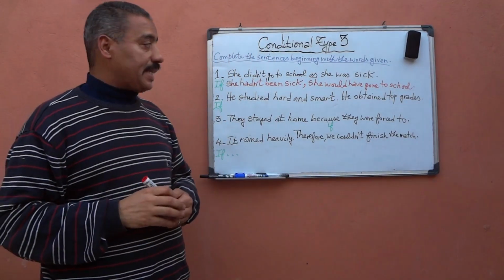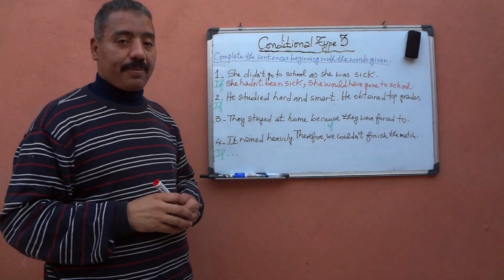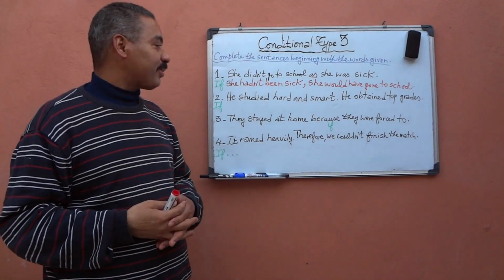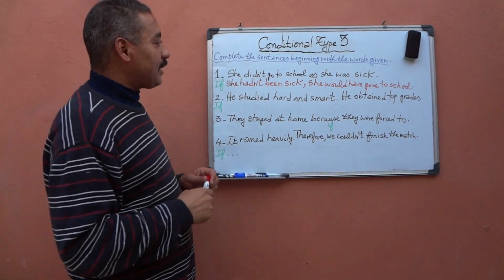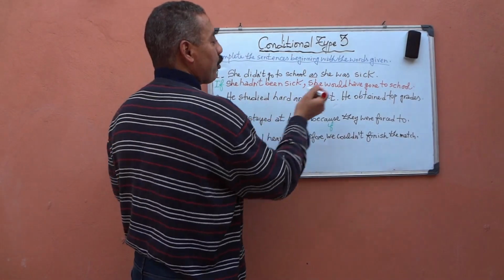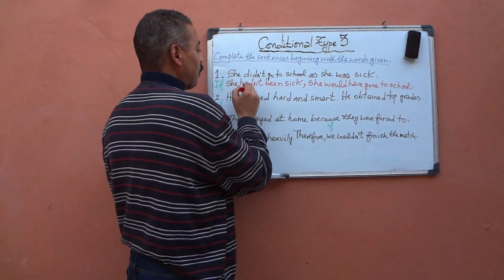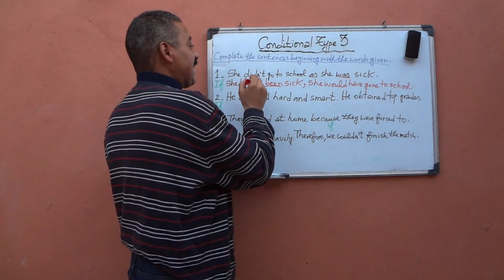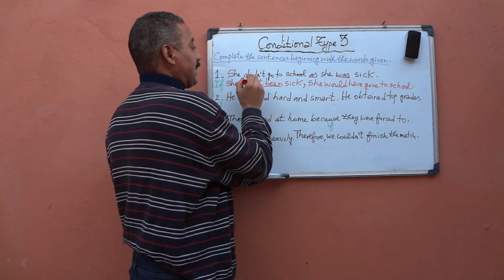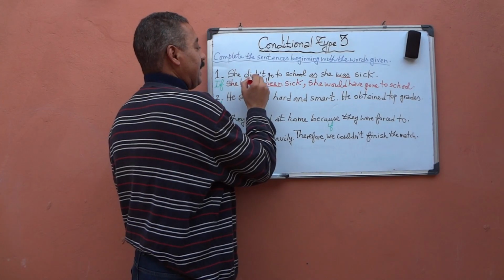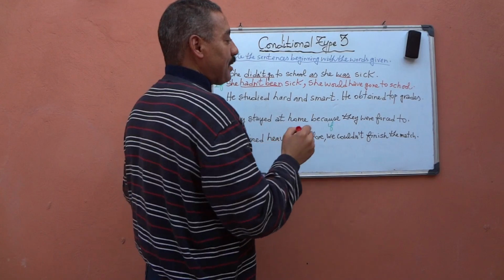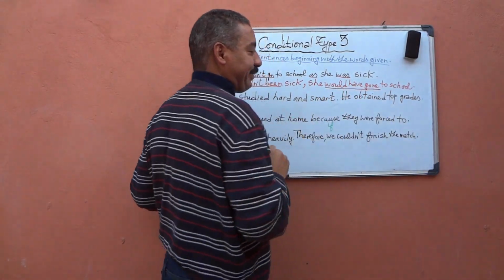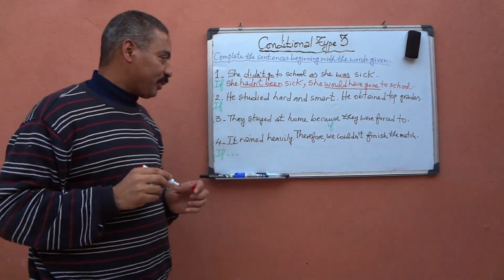If she hadn't been sick, she would have gone to school. But she was sick, and so she didn't go to school. So remember that simple past affirmative becomes past perfect negative, and simple past negative becomes conditional perfect affirmative. This is always the rule.